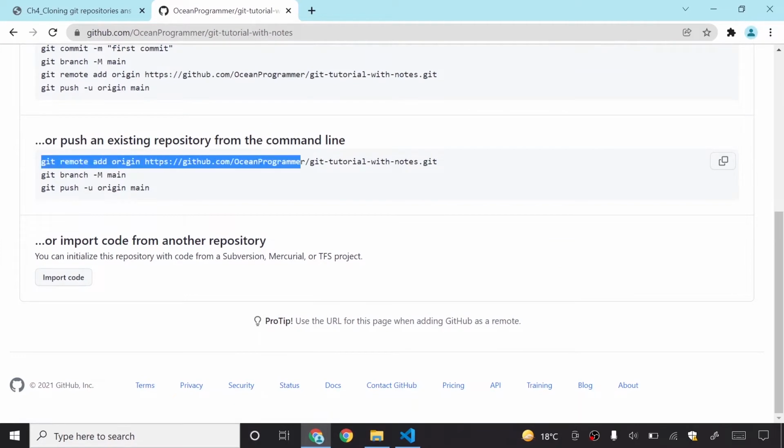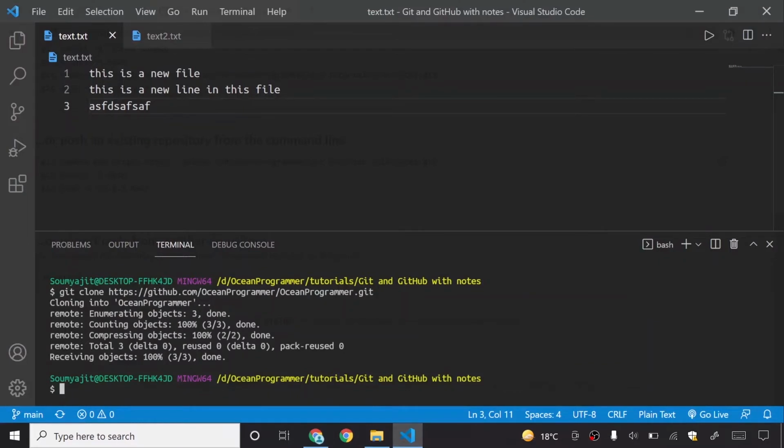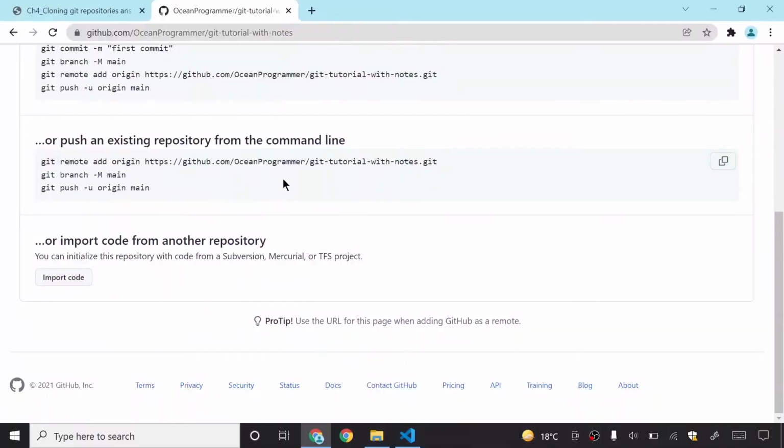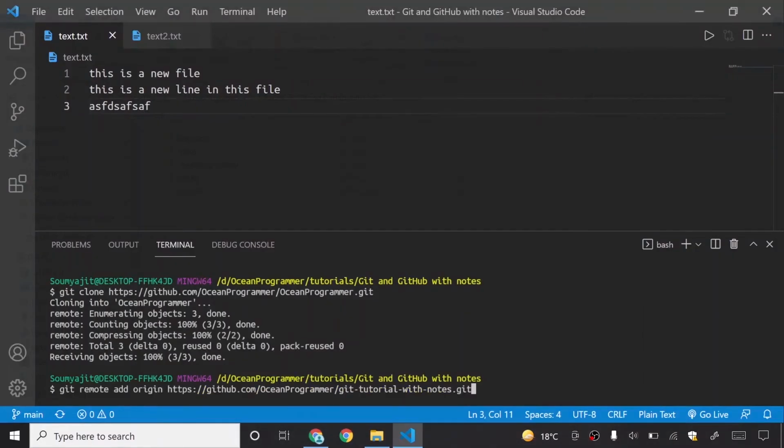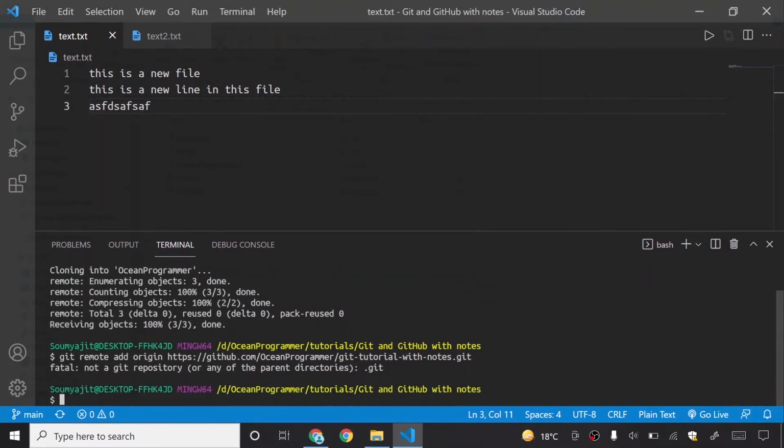I can use any one. So I will just press Control C, which means copy, and then paste this thing here, and it is not getting pasted. I don't know why. Let me copy this command again with Control C. Okay, now it is pasted. I will now click on my enter key, and then it is saying a fatal error.